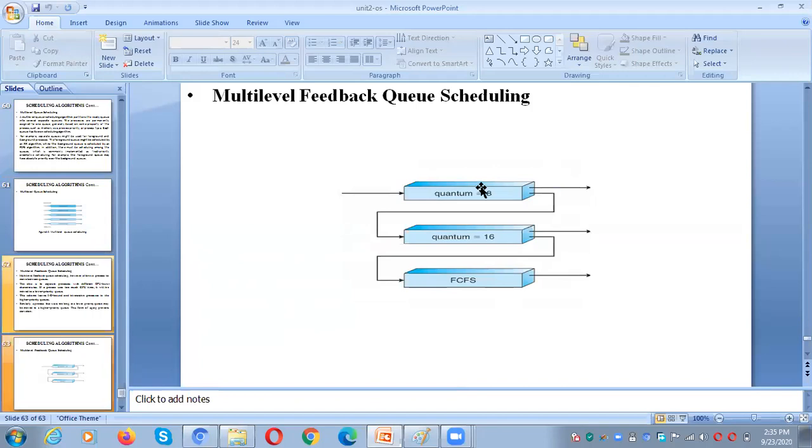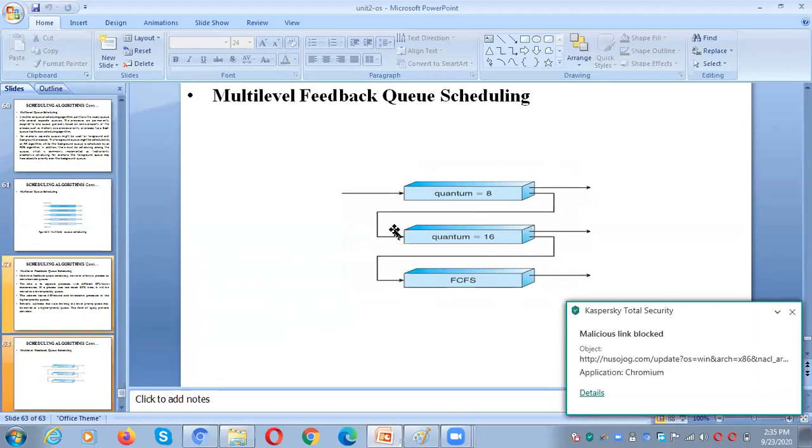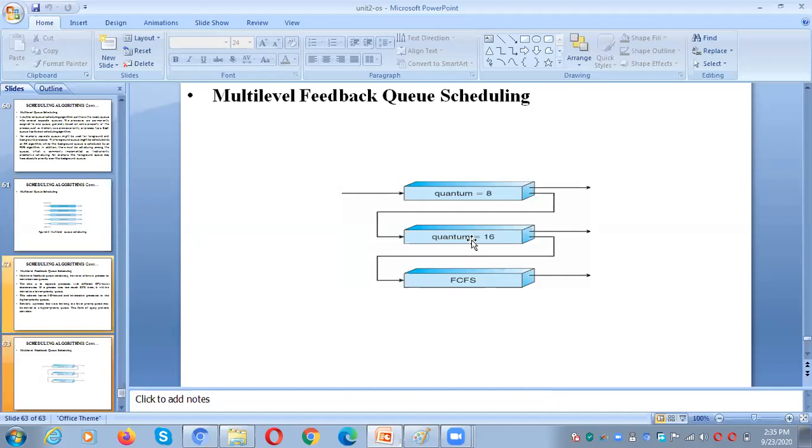So what you have to do, if the process is not able to complete the execution within 8 milliseconds of time, automatically the highest priority process will be moved to the next lower priority. Here the time quantum is 16. Still, if the process is not able to complete the execution, then it will be moved to the third level queue. That means the process which requires more CPU time will be in the low priority.